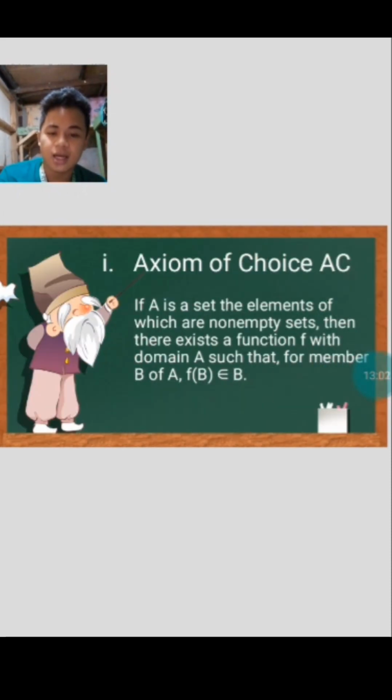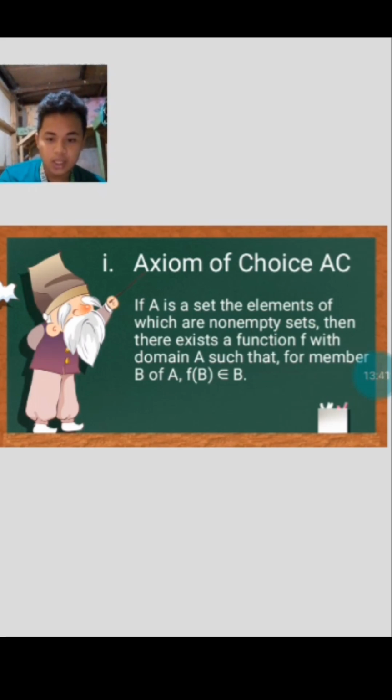So lastly, the axiom that is also included, though it is not part of Zermelo's axioms, is the axiom of choice. If A is a set, the elements of which are non-empty sets, then there exists a function f with domain A such that for every member B of A, f of B is an element of B. So for all A there exists f, a function from A to the union of A, such that f(x) is an element of x. Informally, every family of non-empty sets has a choice function.